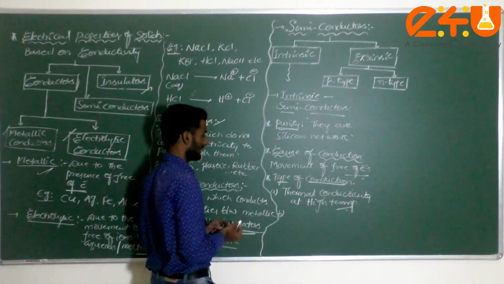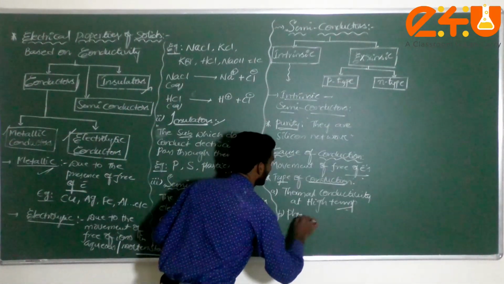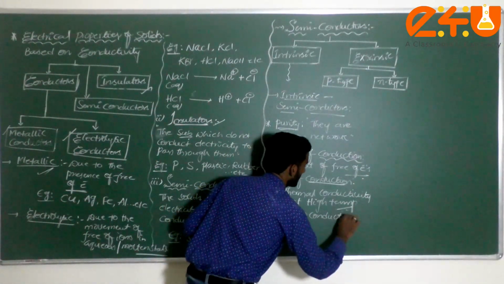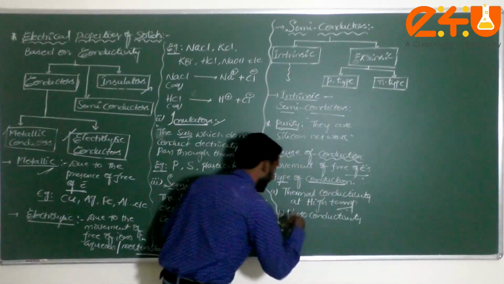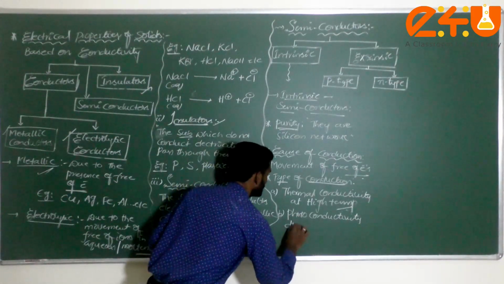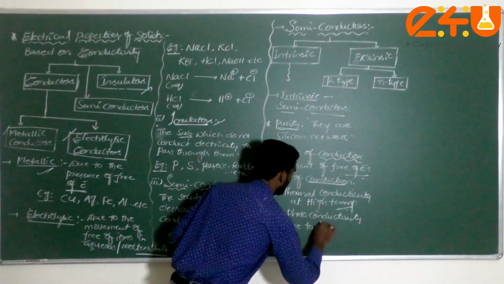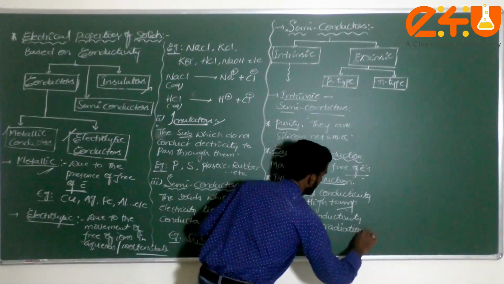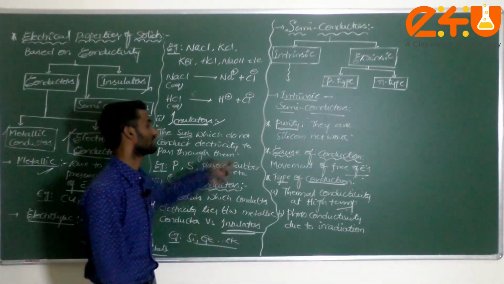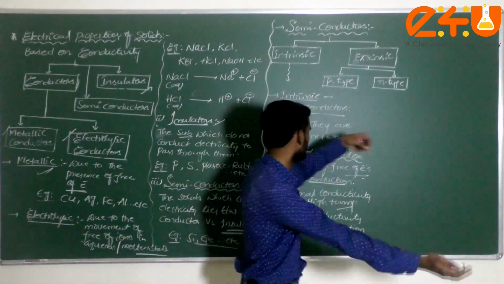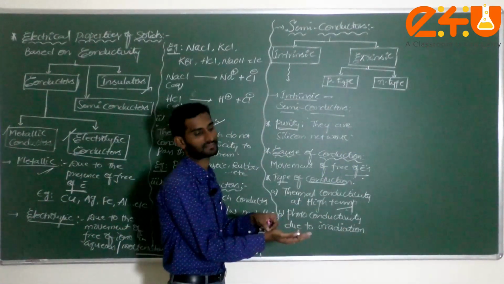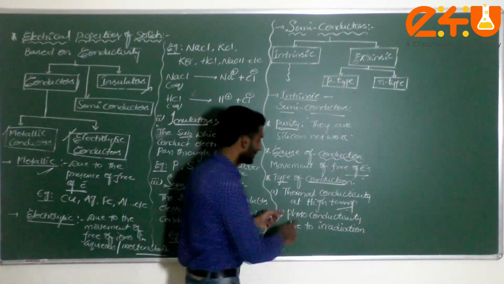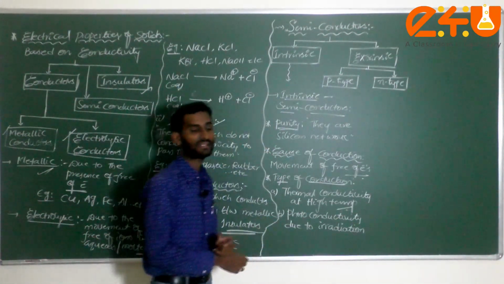Next, the second one is photoconductivity. How does this photoconductivity take place? Due to irradiation, some radiation comes and falls on the particular substance. That is called an irradiated material. This is called photoconductivity due to irradiation.